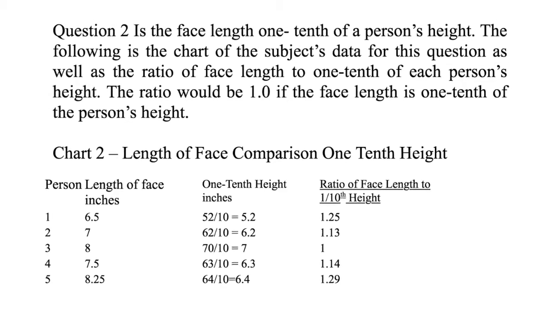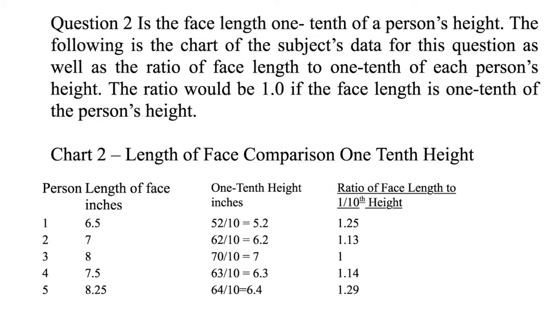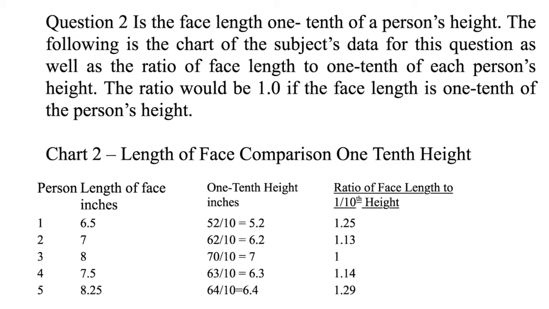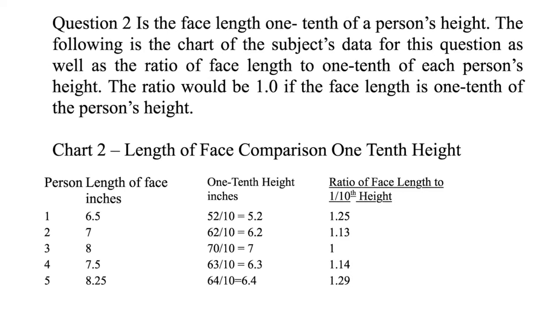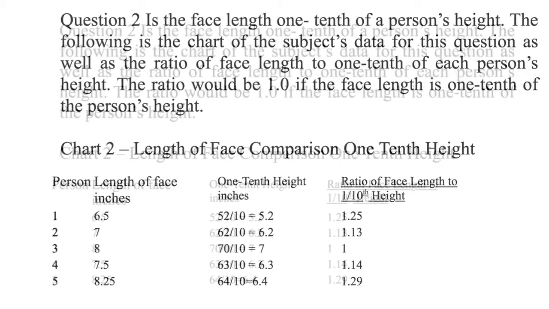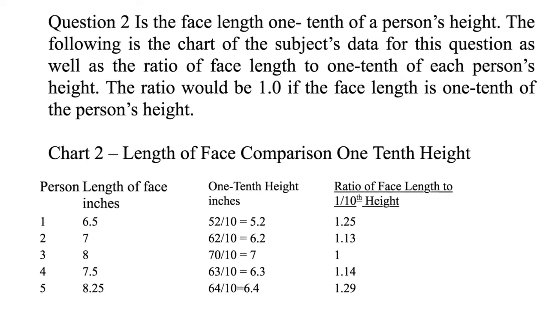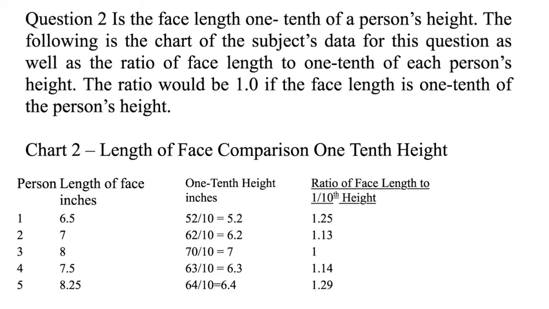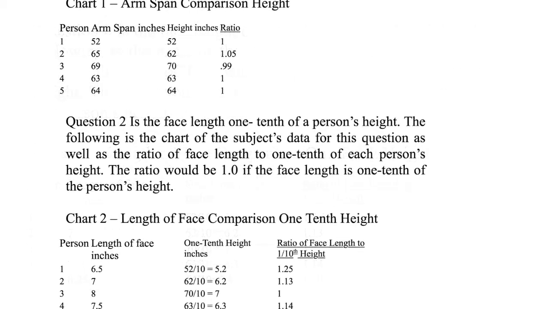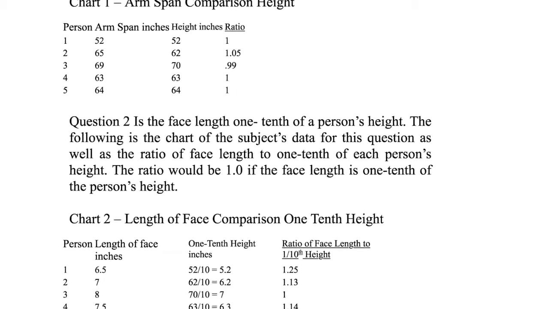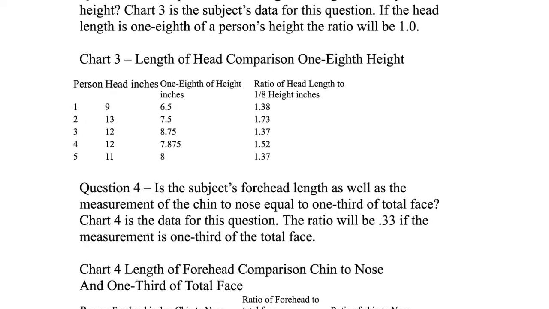The data for question 2, shown in chart 2, once again shows proportions unequal to Vitruvius's man. For the proportions to be the same as Vitruvius's man, the ratio would be 1.0. The subjects appeared to have longer faces than Vitruvius's man, with each having a ratio longer than 1.0. Therefore, the answer to question 2 is no. Once again, the experimenter's hypothesis is proven.